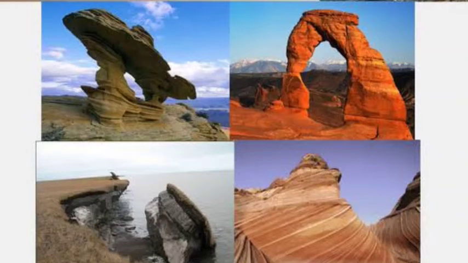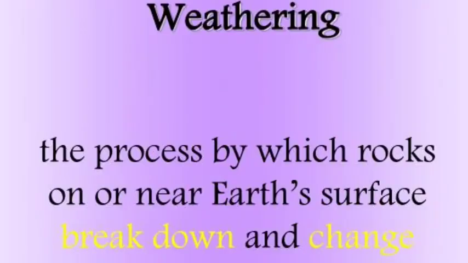This process by which the rocks are weakened and broken is called the weathering process. Understand this? Right. And the next topic,